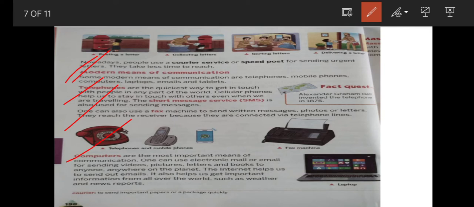Computers. Computers are the most important means of communication. One can use electronic mail or email for sending videos, pictures, letters, and books to anyone, anywhere on the planet. The internet helps us to send out emails. It also helps us get important information from all over the world, such as weather and news reports.